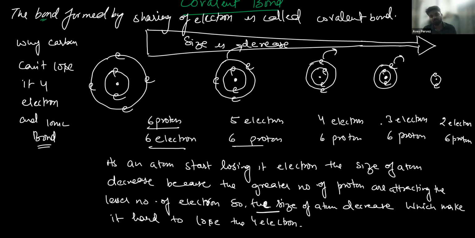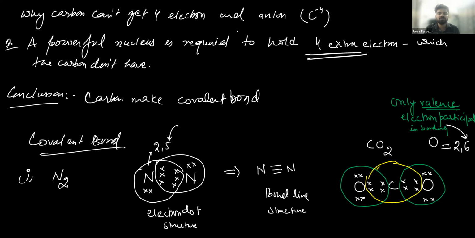Yes, sir. Okay. Now, moving to the next part, another question comes: why carbon cannot gain 4 electrons and form a C4 negative ion? Because a powerful nucleus would be required to hold 4 extra electrons, which carbon doesn't have. So what is the conclusion? That carbon makes covalent bonds. A covalent bond is a bond that is formed by sharing of electrons.